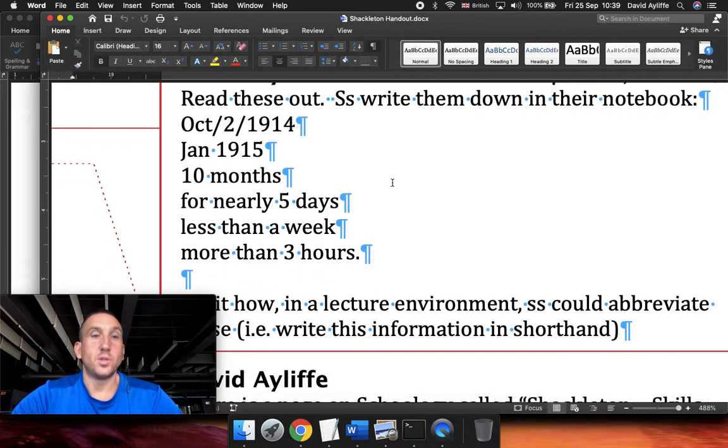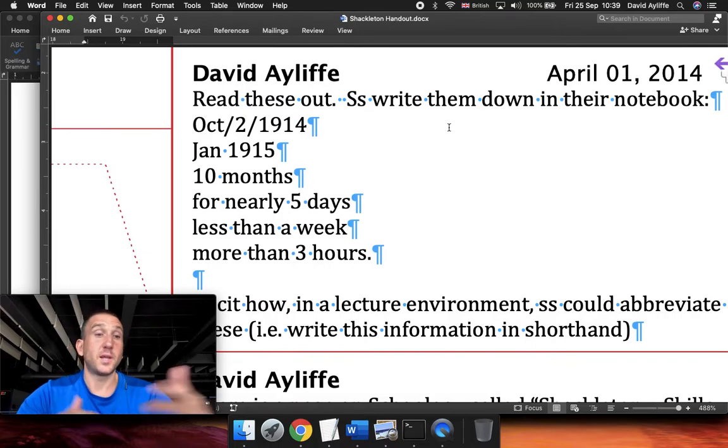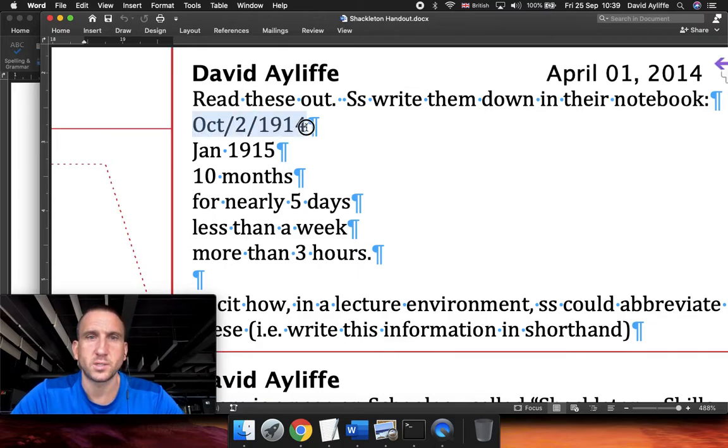Okay, so you can have a look here now. You can check your answers here, because today we're going to need to write down lots of dates and lots of time phrases. So October 2nd, 1914, January 1915, 10 months. Maybe we just want to write this as 10M or something like that in a lecture, just to save a little bit of time. For nearly 5 days.